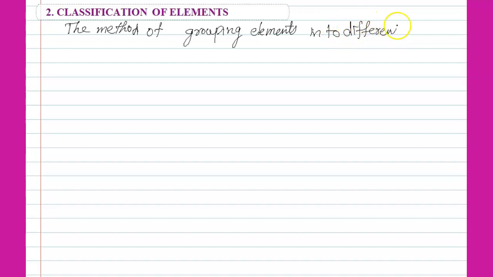The method of grouping elements into different classes is called classification of elements.